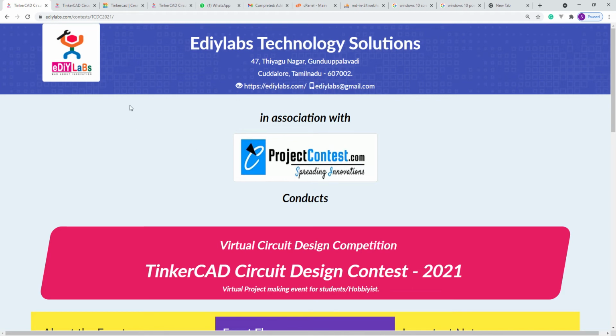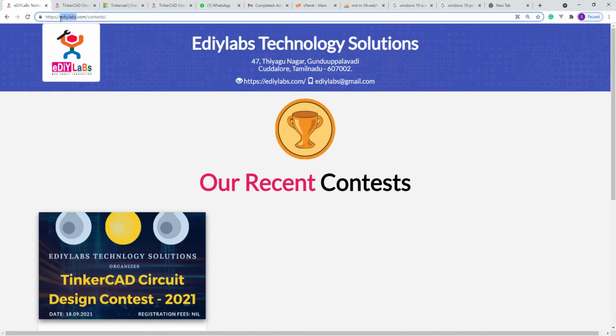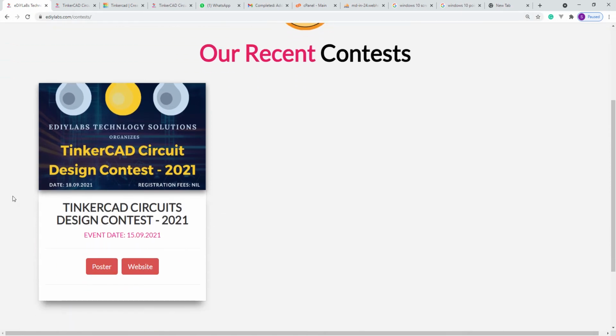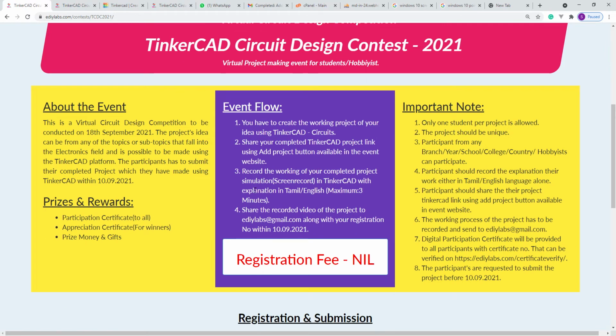So the very first thing is we have to go to the link, that is edilabs.com/contest. This link has been already shared with you. So you go to that website, where you can see a contest like Tinkercad Circuit Design Contest. Click on it. After clicking, you will find details of what things are to be done. Have a small look over that.